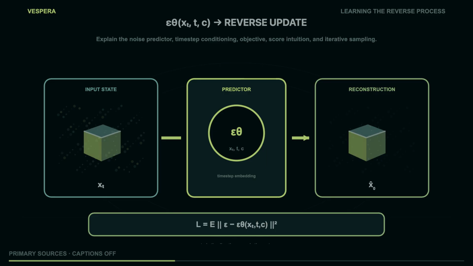A text condition can enter through cross-attention or another conditioning path. The network is not handed a sentence and asked to be creative in one step. It is asked, repeatedly, how the current noisy state should change while respecting that condition.